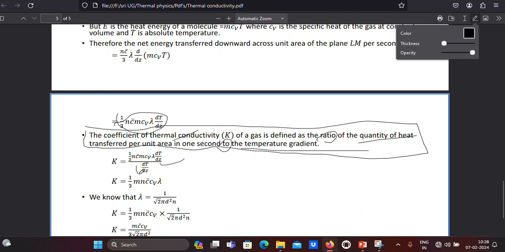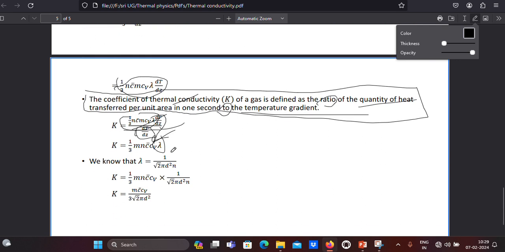Temperature gradient, I told you, we take a gradient when the quantity depends upon distance, so that is dT by dz. Z means it is now changing along the z direction, so dz is written. Now these two get cancelled. What remains is written downside. Am I right? K is equal to 1 by 3 m cv lambda. But lambda is the mean free path, and we already have the formula, that is 1 by root 2 pi d square n. Take this value and substitute and simplify, then finally you get this one. This is the thermal conductivity formula.